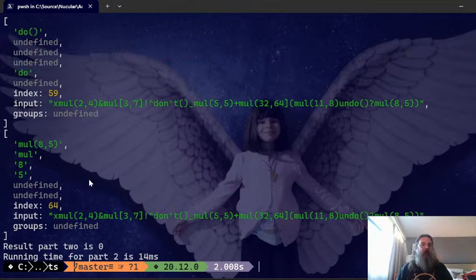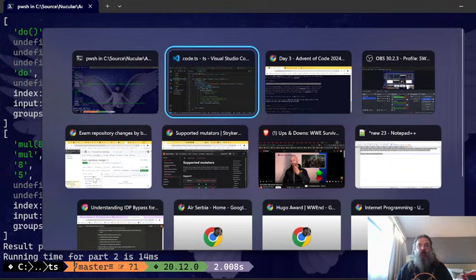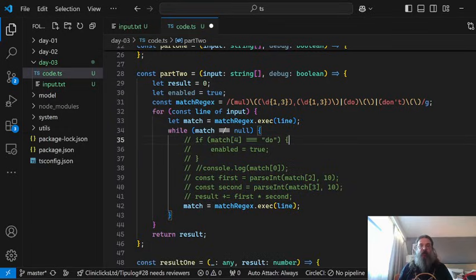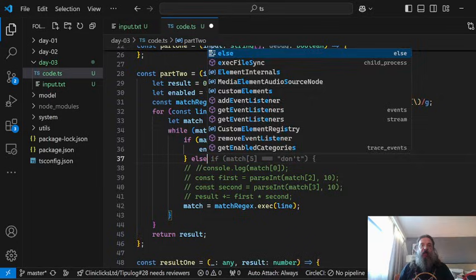So what we actually need to do, we're gonna write some bad code that will work. The 4th match is either undefined or do. So if it's defined and it's do, then our enable thing is true, and then we rematch and continue.